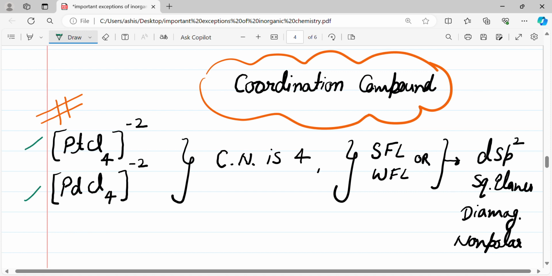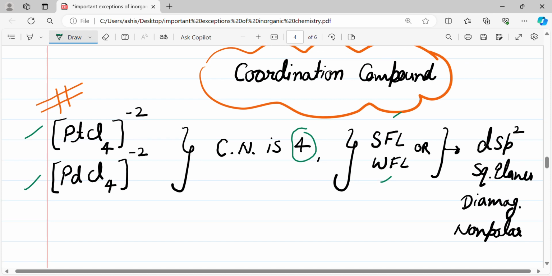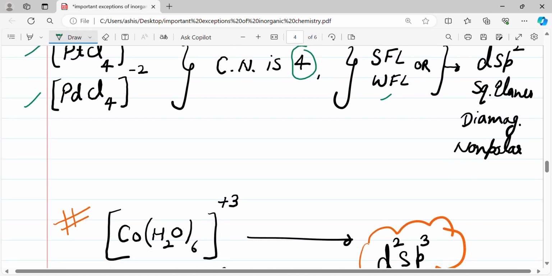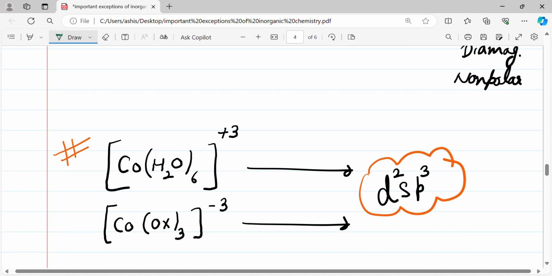Then in coordination compounds there are good exceptions: PtCl4 2- and PdCl4 2-. These two compounds have coordination number 4, and with strong field ligand or weak field ligand, every time they show dsp2 hybridization, and they have a square planar, diamagnetic, non-polar structure.